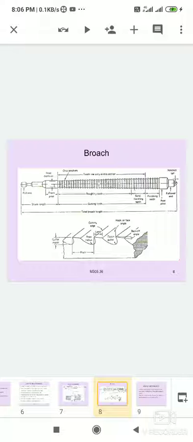And the figure below is the nomenclature of the broach tool. The nomenclature of the broach tool is shown in the figure. The height of teeth gradually increases from the shank to the finishing teeth. It is the chip thickness.